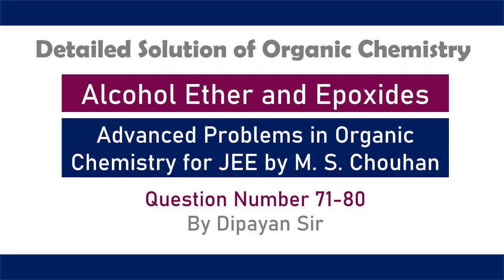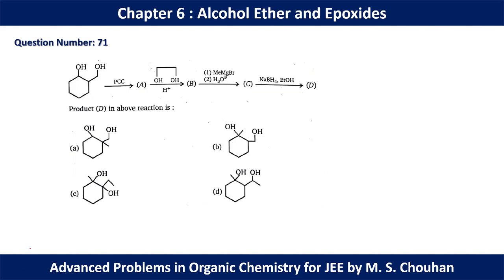Hello students, in this video we are going to discuss question number 71 to 80 from alcohol, ether and epoxide of Advanced Problems in Organic Chemistry for JEE by MS Chauhan. In question number 71 we have used PCC. It is a mild oxidizing agent, and after using PCC the starting molecule will be converted to this.